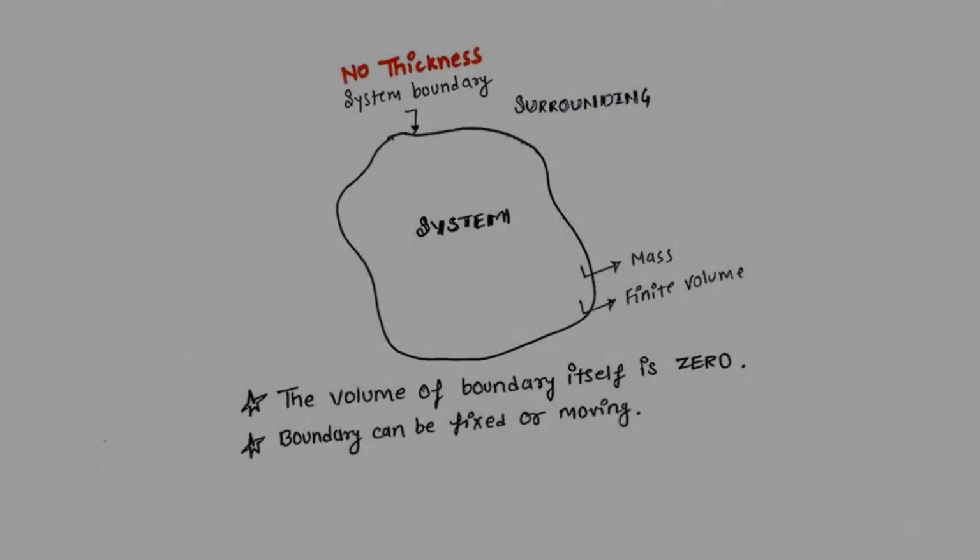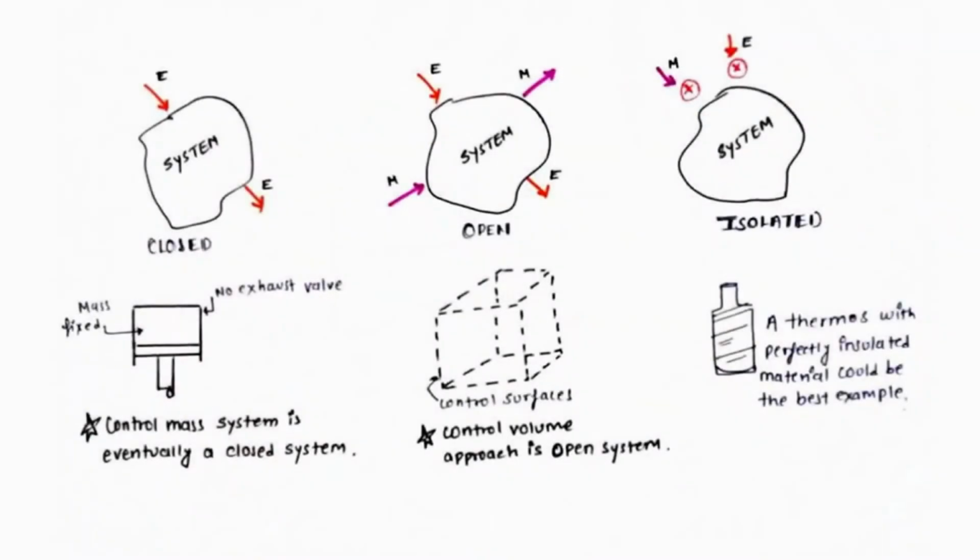Now, as far as the closed system is concerned, we are considering a piston cylinder arrangement again with mass fixed but having no exhaust valve. Control mass system is eventually a closed system. Here energy interaction is possible, but there is no mass interaction because the mass is finite. Mass is not going to change.